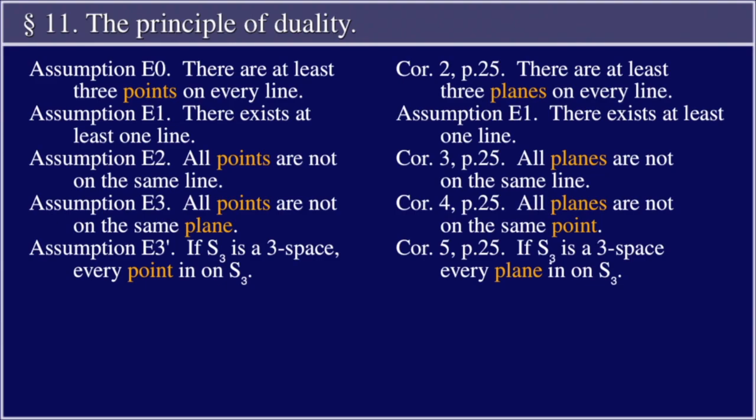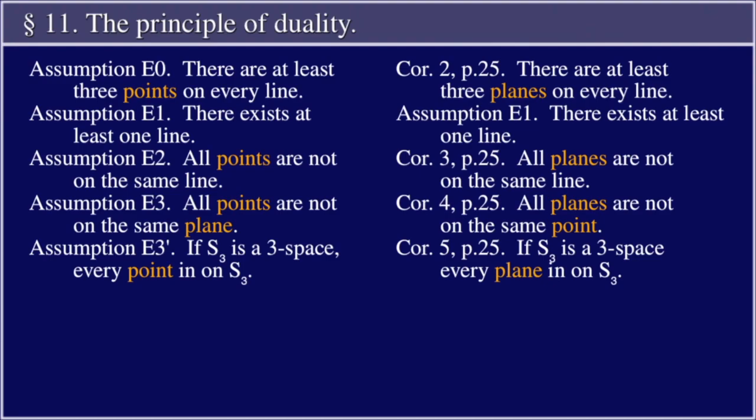Assumption E0. There are at least 3 points on every line. Corollary 2 from page 25. There are at least 3 planes on every line. Assumption E1. There exists at least one line.